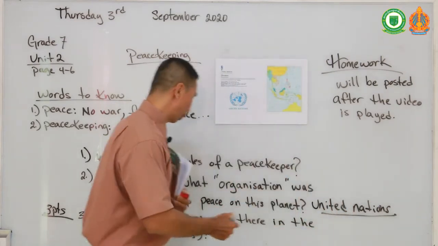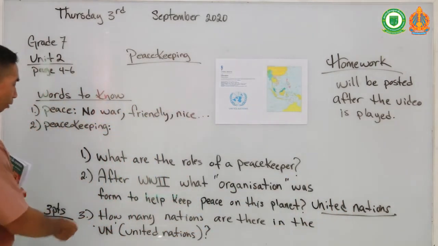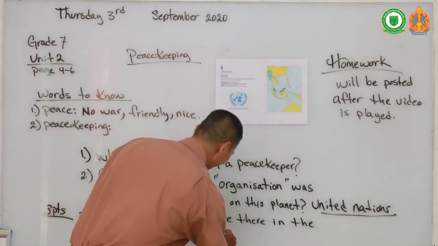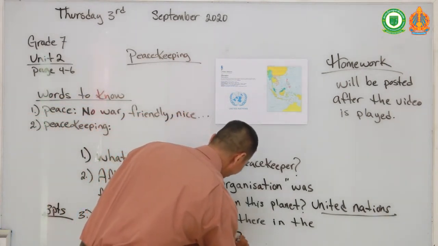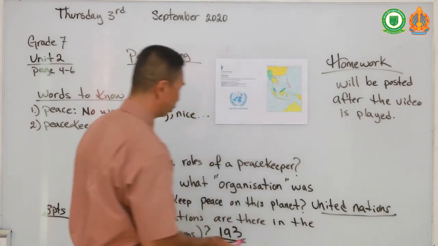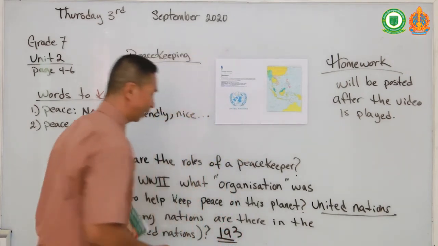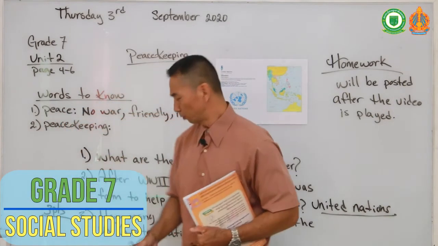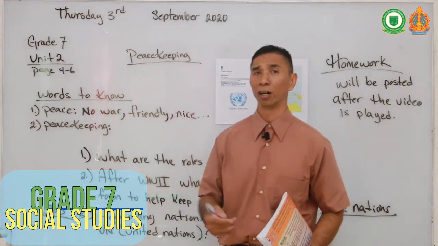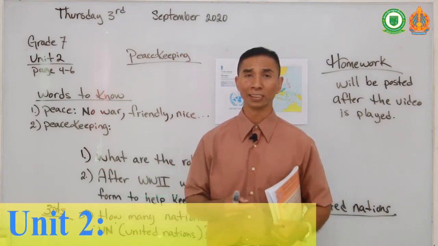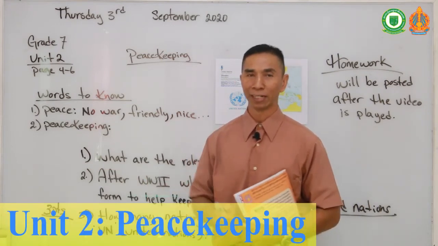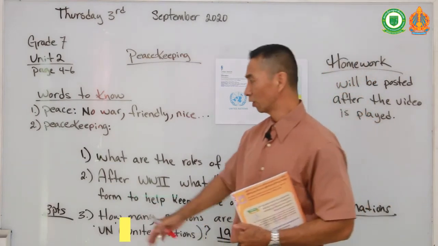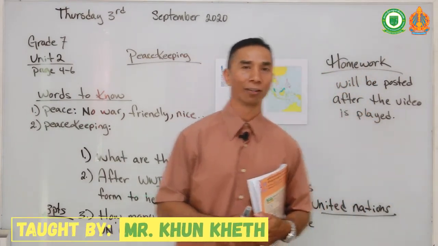And for your bonus question, how many nations are there in the United Nations? The answer is 193. There are 193 nations in the United Nations. And every few years, they vote on whether to accept new nations or to let some nations go because of their regulations of the country. We also have discussed that in our discussion.